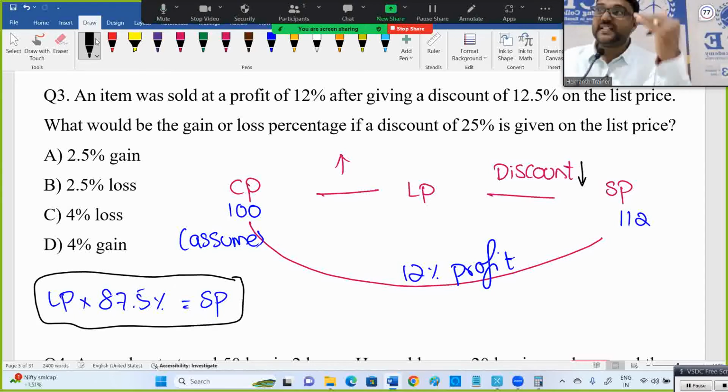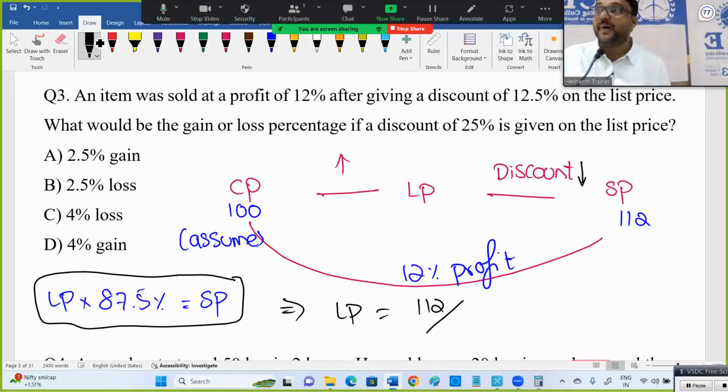From labeled price, you are giving the discount. Discount means it will decrease the price. 100% means no decrease, 100% means 1. There is no change. But how much discount? 10% discount means 90%. Labeled price decreases, then we get selling price.